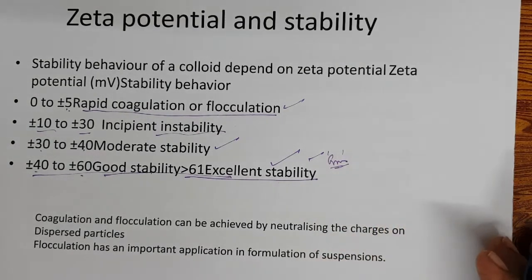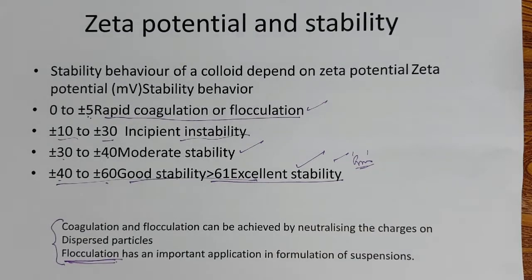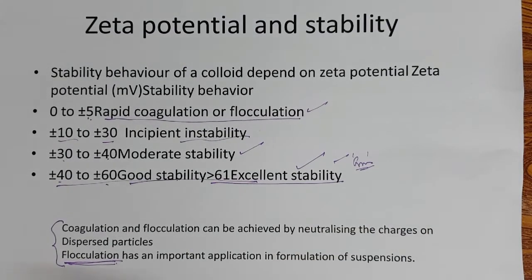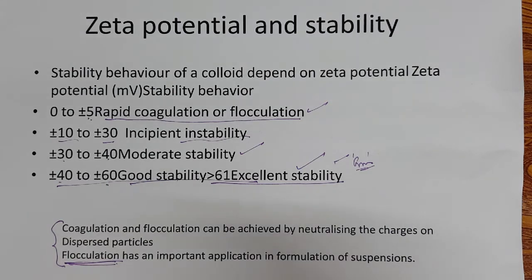Now this is one concept. So in case of suspensions also, if the suspended particles are sufficiently charged, if the particle size is reduced and at the same time adequately protected by other polymers, then the suspension stability is very good.